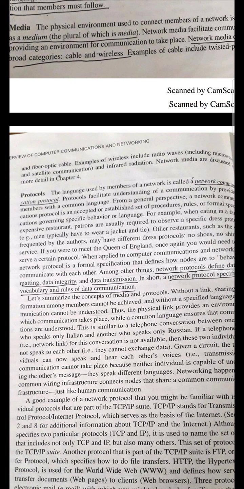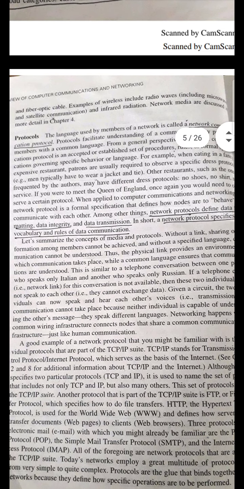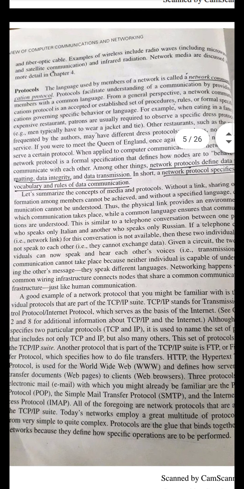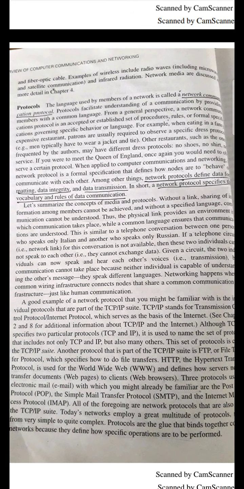In the same way here, networking protocols define that data integrity should be there, and while transmitting our data we need to maintain some security. We also need some vocabulary and language that has to be followed by all the networking people. Summarizing this concept: without a link we can't share any information, and without a specified language communication cannot be achieved.